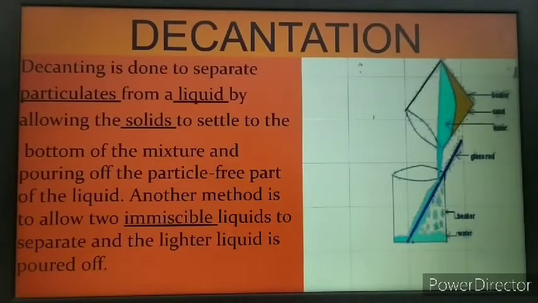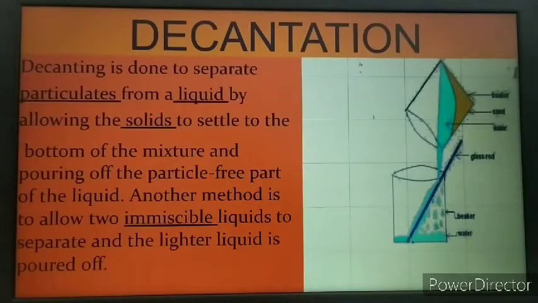This method of sedimentation and decantation can also be employed at home, and most of the time mothers are doing it. You must have observed mother making tea. When tea leaves are mixed with hot water, first of all they float on the surface of the water, and slowly when they have soaked water, what will happen?